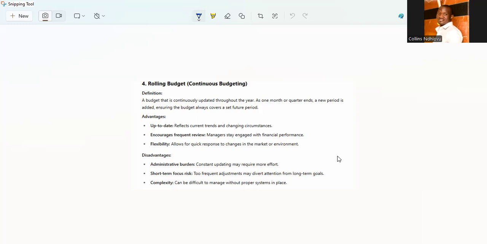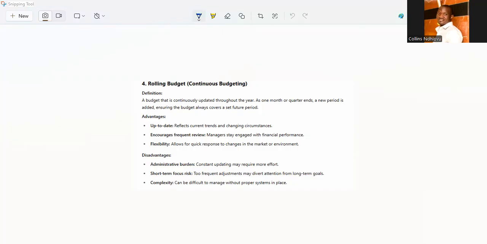Advantages are that it's up to date, reflecting the current and trending changes and circumstances. It encourages frequent review, so managers stay engaged with the financial performance. It's flexible and quick to respond. Its disadvantages are that it has a short-term focus and there are too many frequent adjustments. It's complex sometimes and difficult to manage, right? So those are the types of budgets that we have.